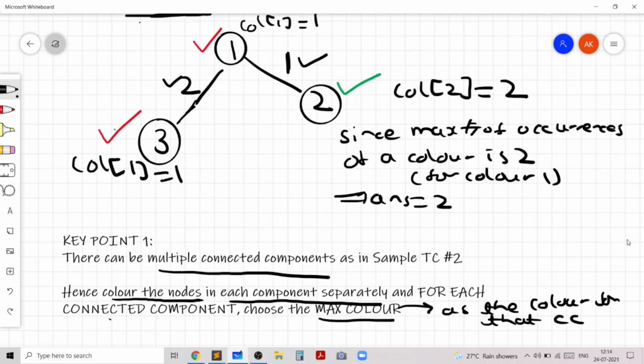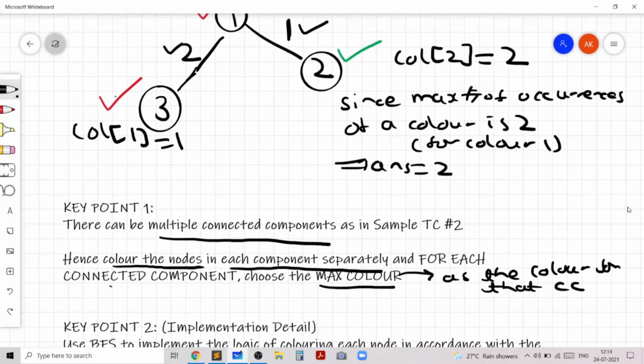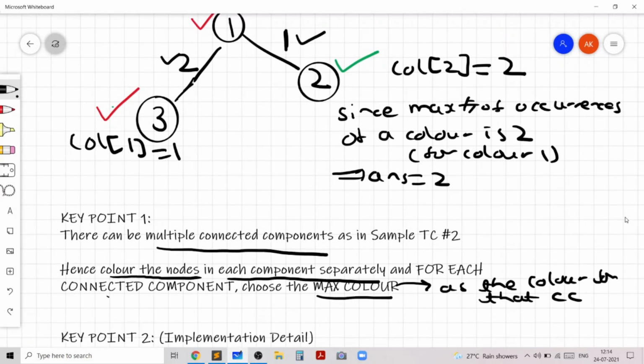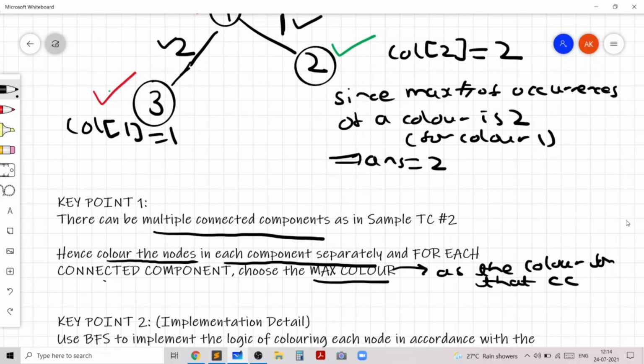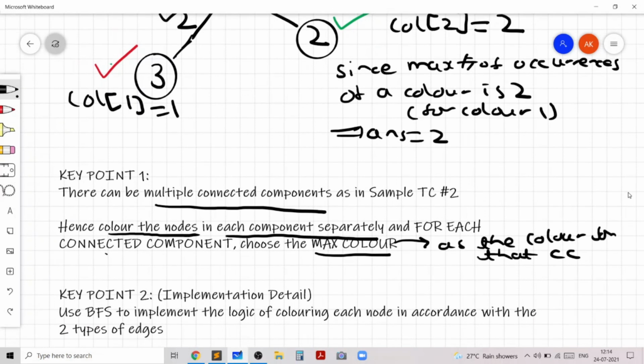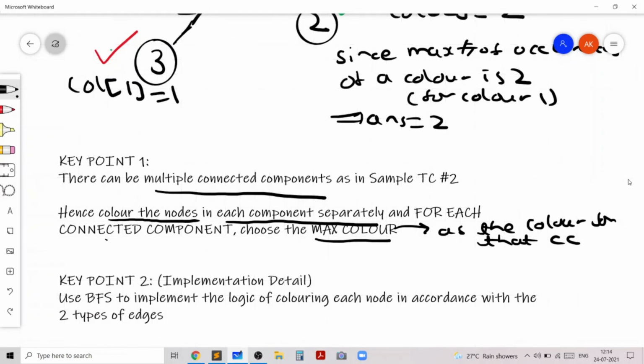The second point is a small implementation detail, which is how we'll color these nodes. In the code we use BFS. You can also use DFS, but we use BFS to implement the logic of coloring each node. We need to color each node in accordance with the statements, which are the edges.